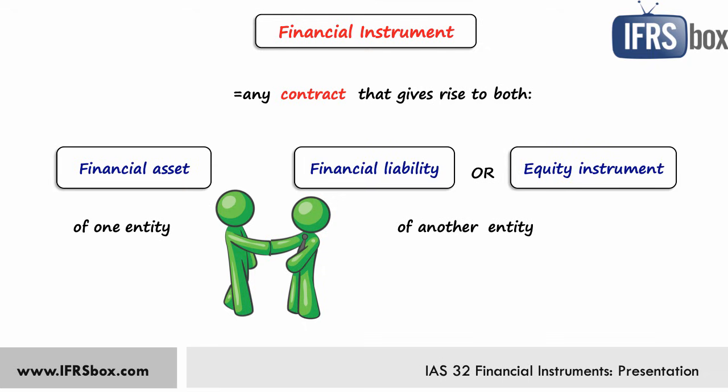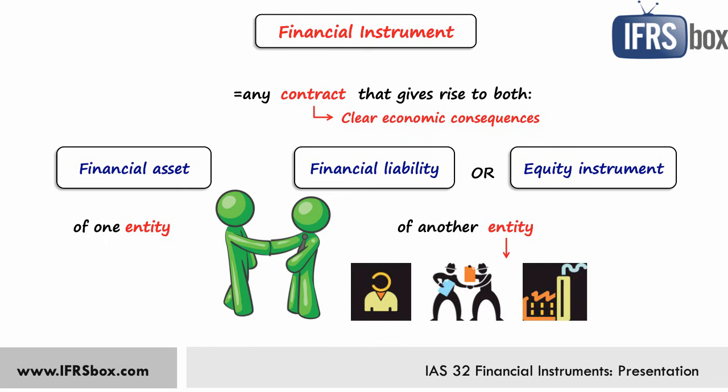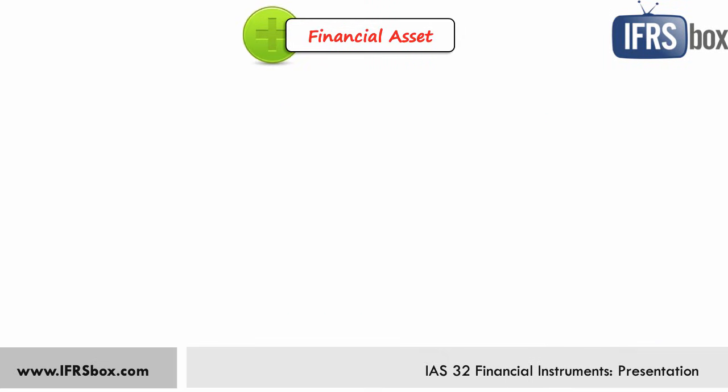A financial instrument is a contract between two parties, and this agreement has some clear economic consequences, and also the parties to it cannot avoid the contract. An entity could be practically anybody: an individual, partnership, incorporated body, or government agency. It really doesn't matter.